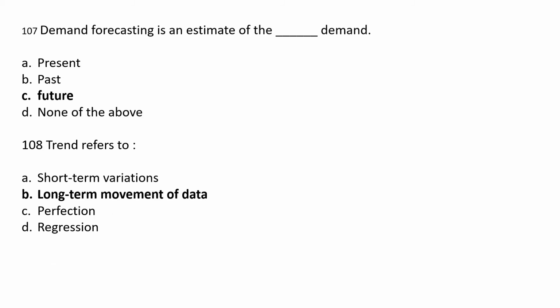Demand forecasting is an estimate of the dash demand. Option A present, option B past, option C future, option D none of this. The correct answer is option C future. Demand forecasting is an estimate of the future demand.